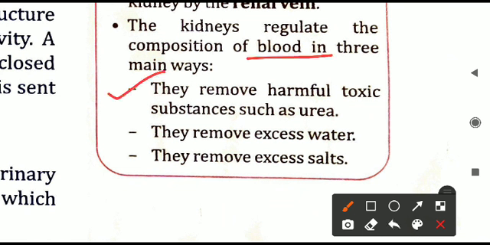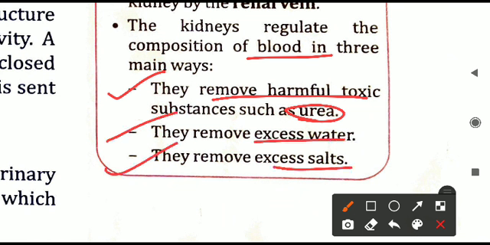First, kidneys will do what? They will remove harmful substances like urea. Next, they remove the excess water. Also, they remove the extra salt. So, what things are the kidneys removing? Kidneys are removing the toxic, poisonous substances from the blood.